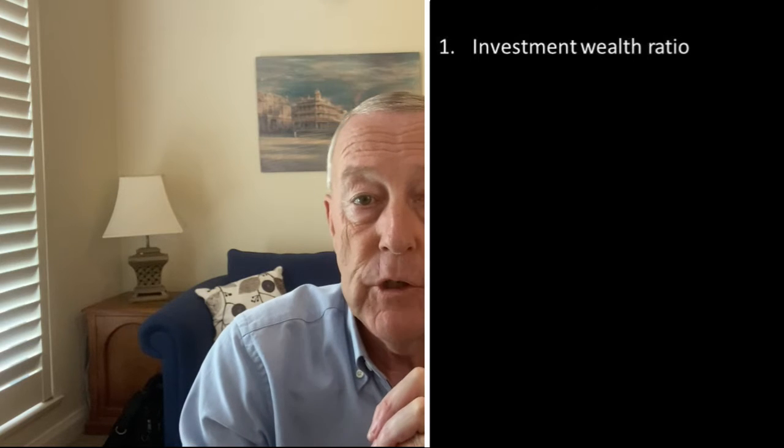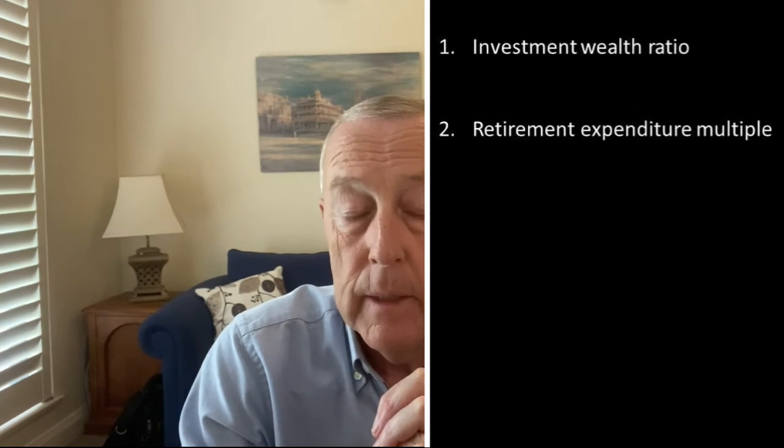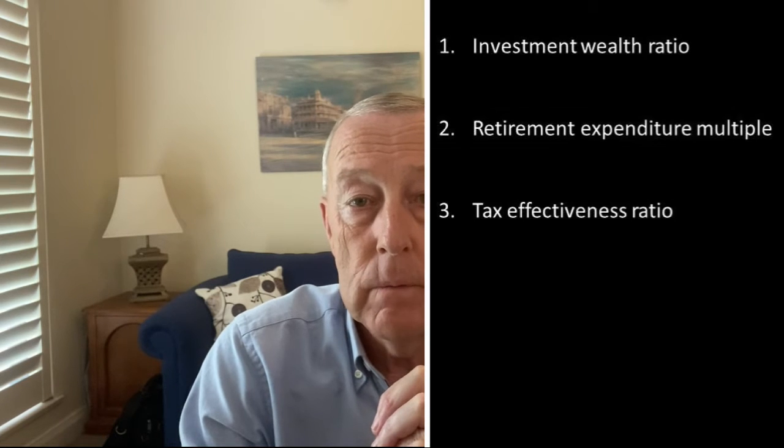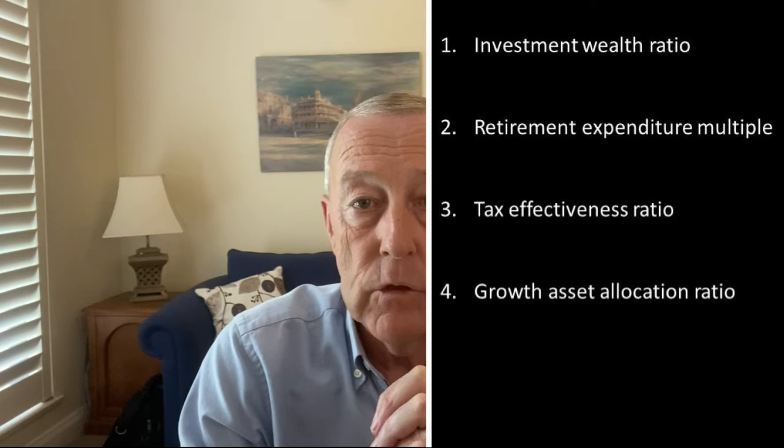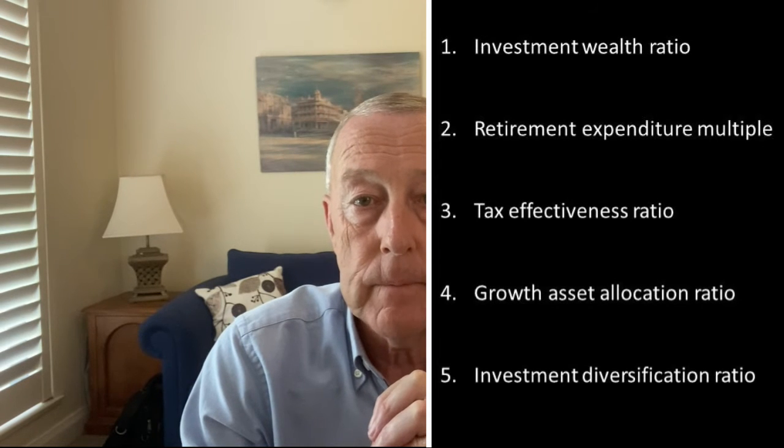In this video and the next 4, we're going to examine the 5 key indicators of financial independence in more detail. These indicators, as you may remember from the previous videos in this series, are: 1. Your investment wealth ratio, 2. Your retirement expenditure multiple, 3. Your tax effectiveness ratio, 4. Your growth asset allocation ratio, and 5. Your investment diversification ratio. In today's video, we begin with the investment wealth ratio.